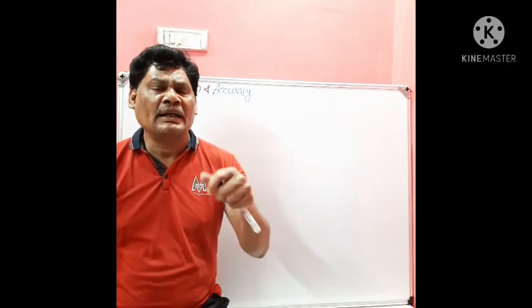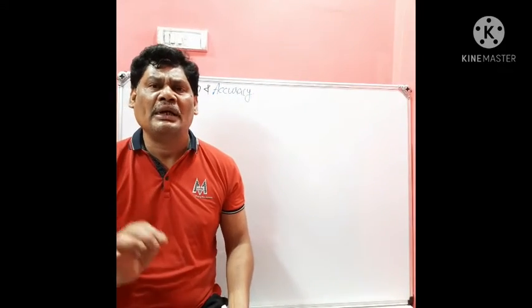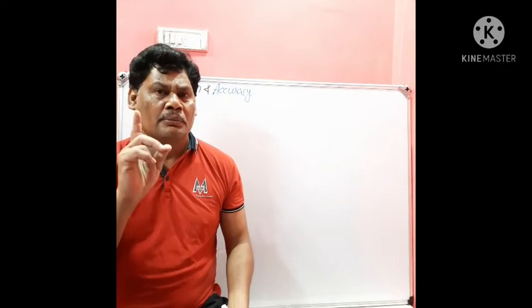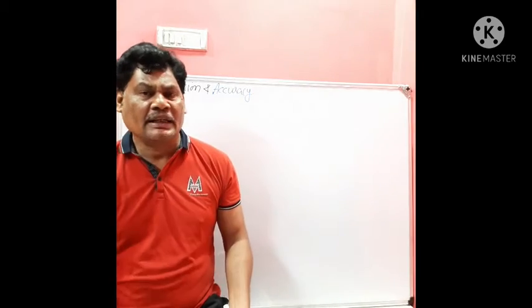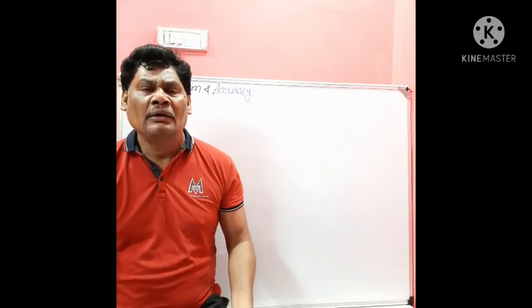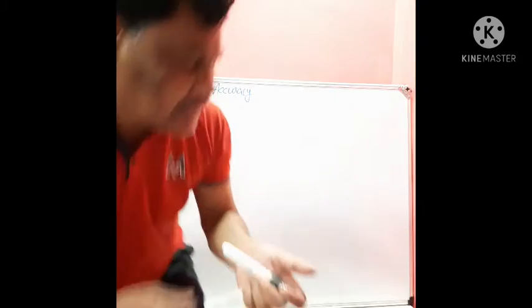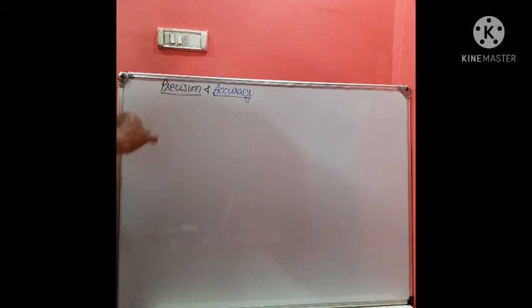Student, in a very early video I told you that the measurement of physical quantities has two parts. First part is number, second part is unit. The second part, unit, we have already explained. Now we are going to discuss precision and accuracy. Now what is the difference between these two terms?